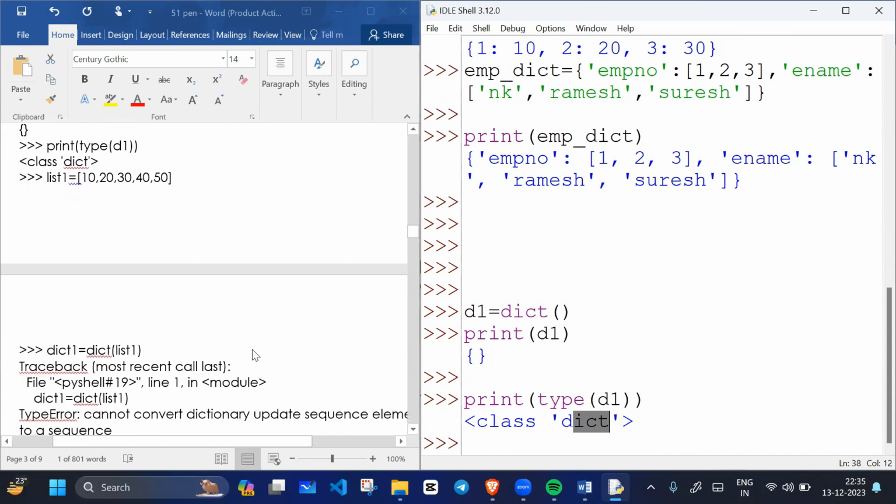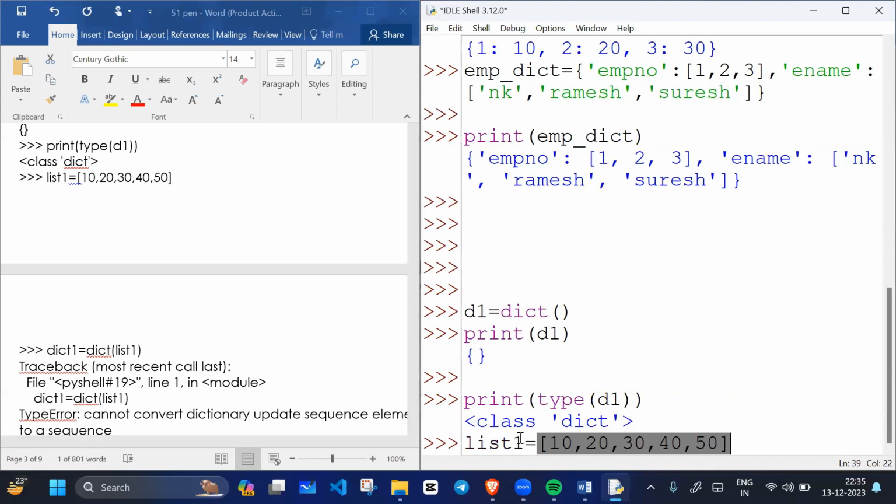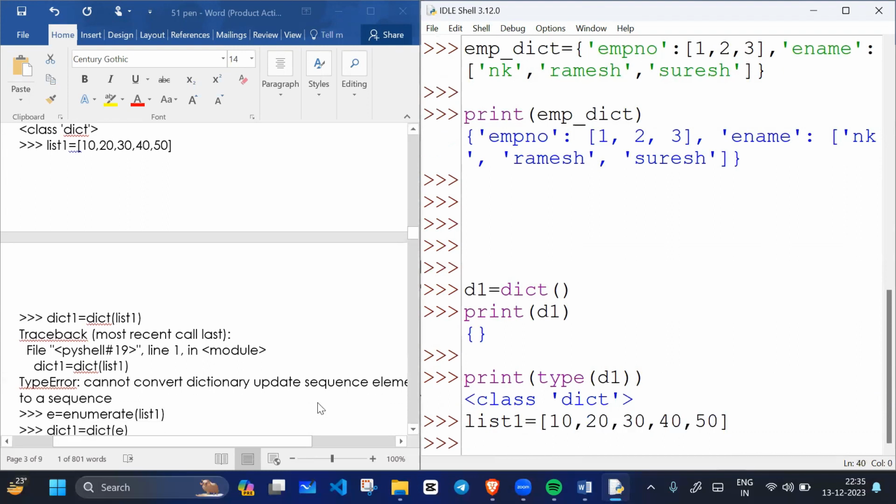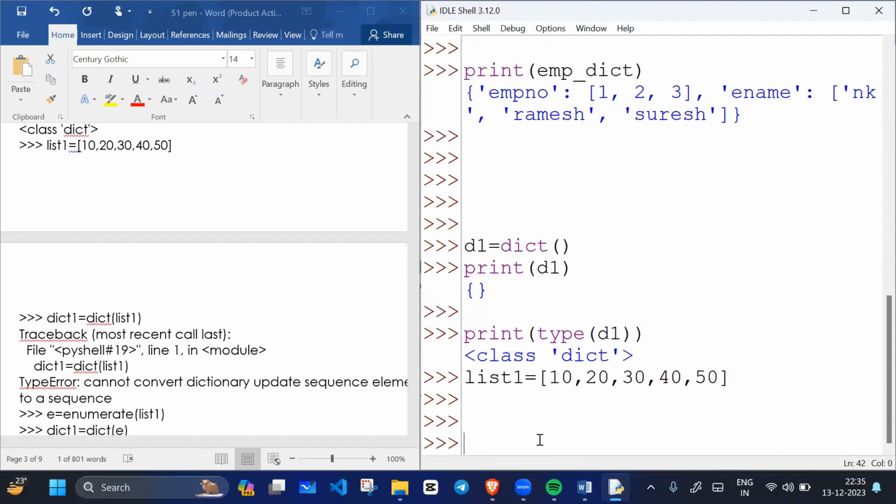If I write list1 equals 10, 20, 30, 40, 50, correct? So this is a list. Okay, and can I convert a list into a dictionary? Yes, I can convert a list into a dictionary with the help of the dictionary function. So I will write dict1, this is a dictionary variable, and I will use the dict function. Here I can give any iterable.